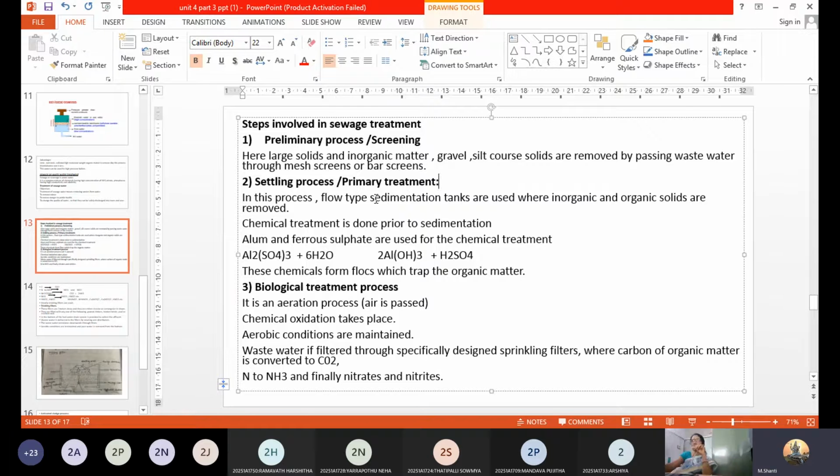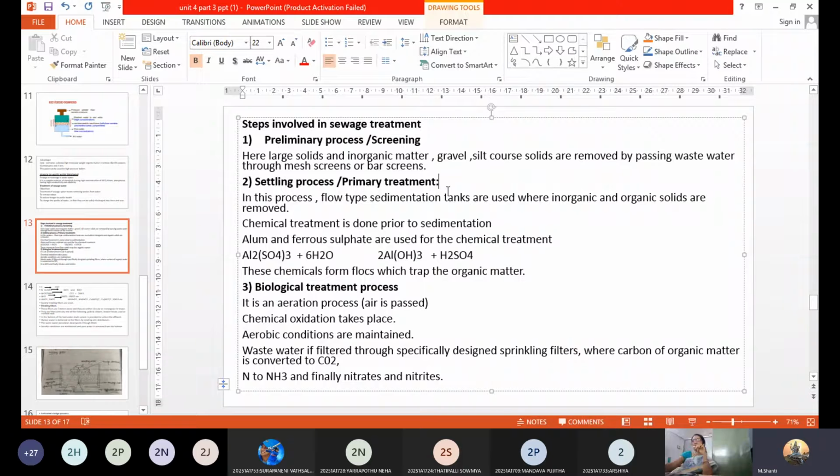So, sedimentation means what? Making the water stand still for a long time. Very good. So you allow the water to stand still for hours together, or sometimes days,